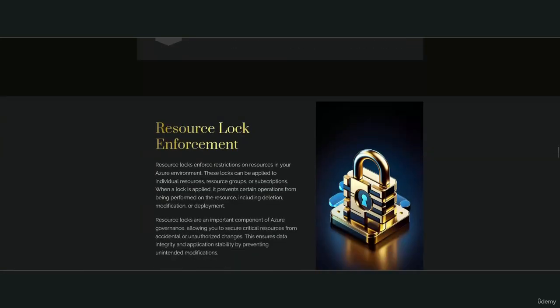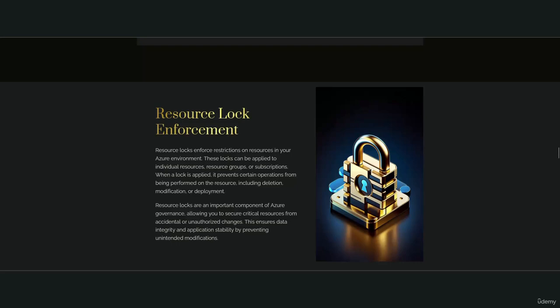Resource lock enforcement. Resource locks enforce restrictions on resources in your Azure environment. These locks can be applied to individual resources, resource groups, or subscriptions. When a lock is applied, it prevents certain operations from being performed on the resource, including deletion, modification, or deployment. Resource locks are an important component of Azure governance, allowing you to secure critical resources from accidental or unauthorized changes. This ensures data integrity and application stability by preventing unintended modifications.